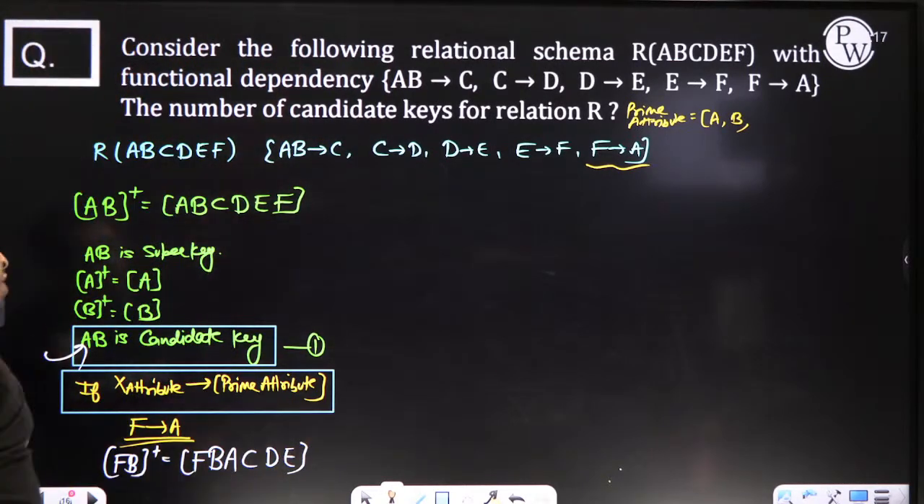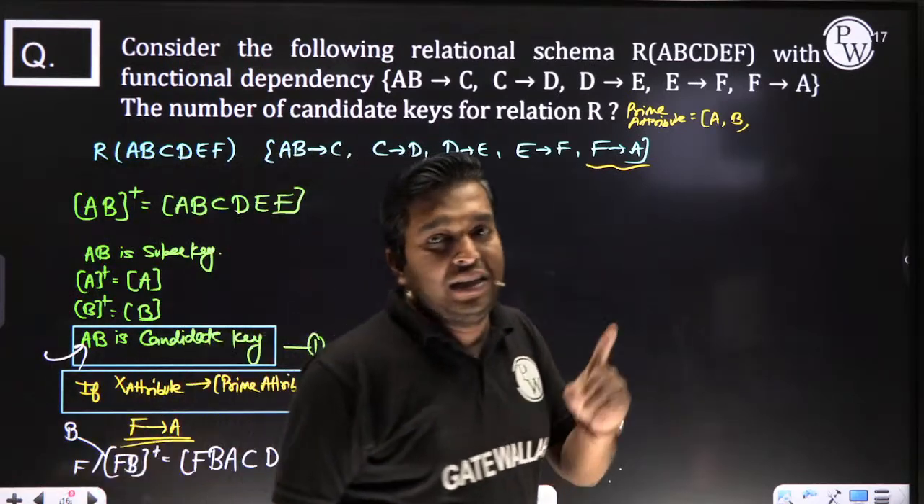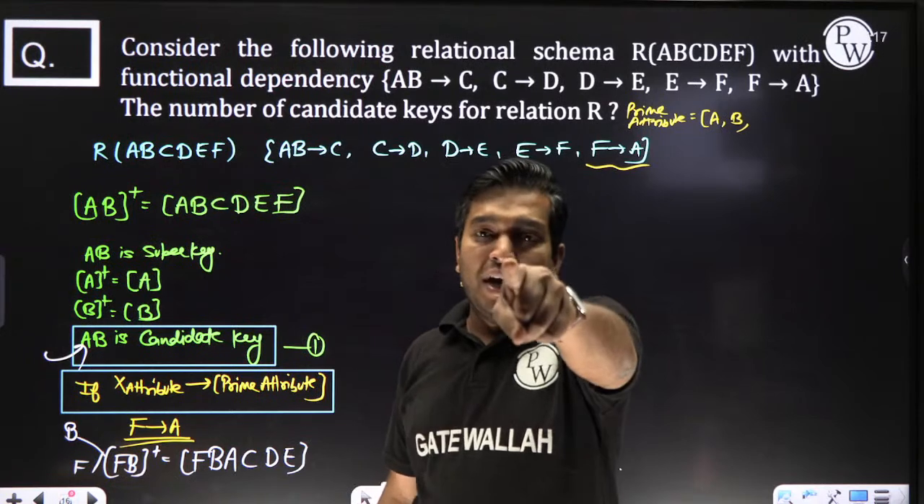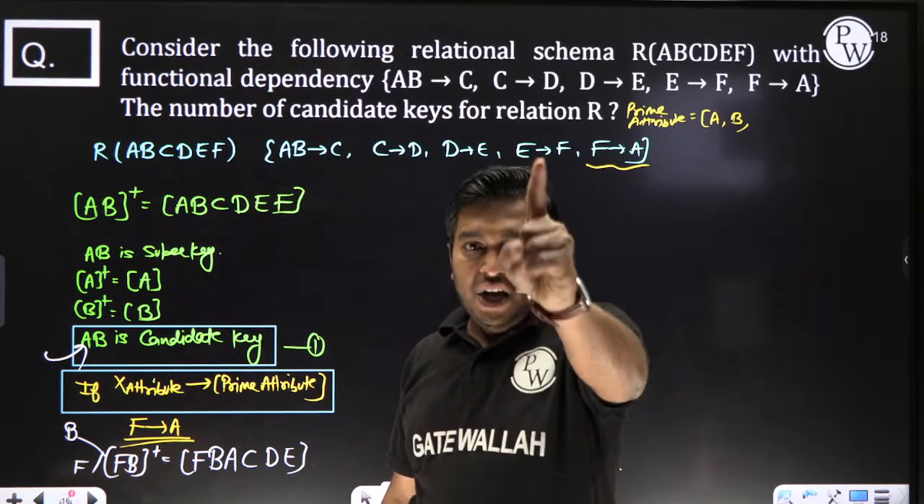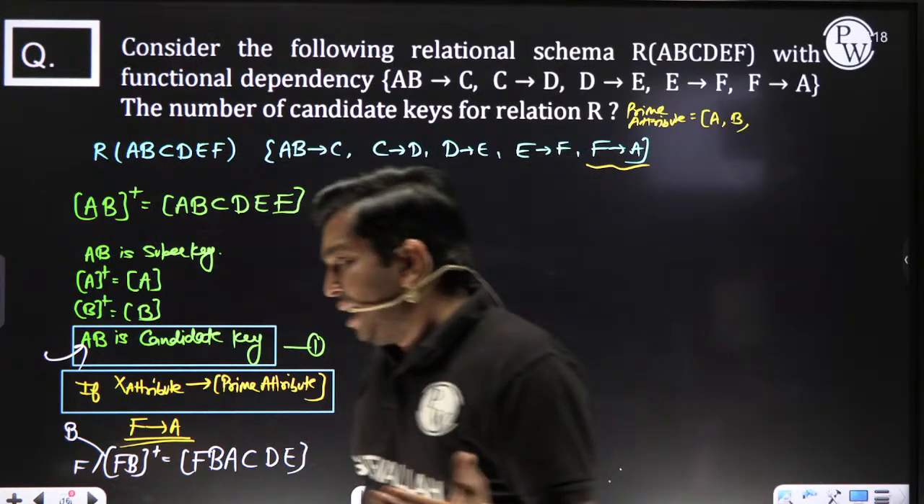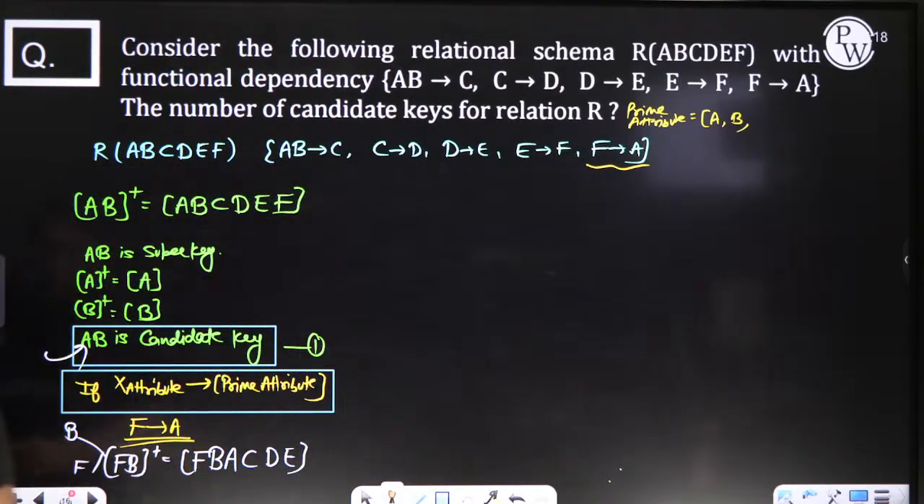But don't declare directly as a candidate key. Why? First take the closure of F. Remember two things: until you break it, don't declare. And remember one more thing, you are an engineer, not a labor. What is the meaning of this line? Please try to understand.